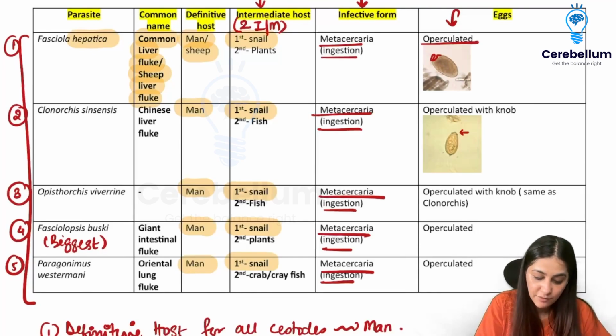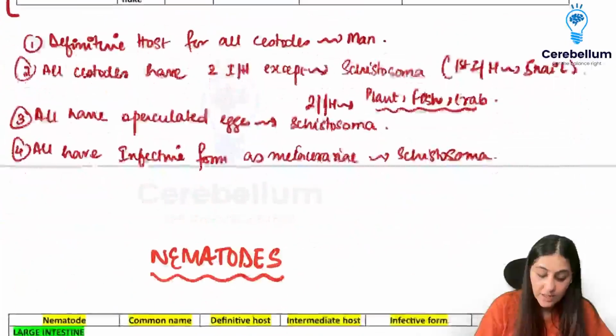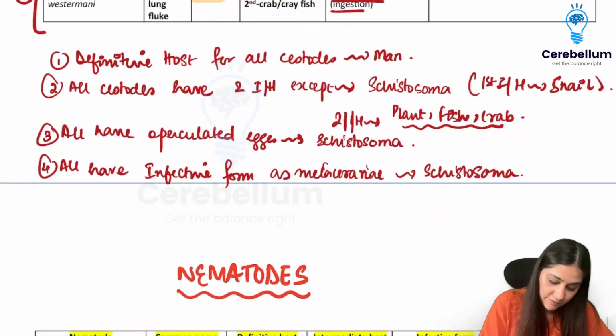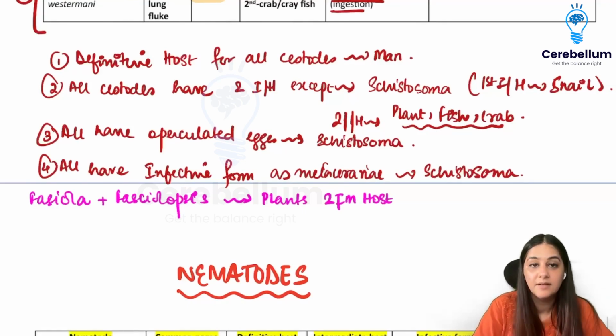So the second one for Fasciola hepatica is plants, and for one more, it's plants, which is your Fasciolopsis. You can just remember it like this, write it down with me: both the ones starting with Fascio, Fasciola and Fasciolopsis, have plants as the second intermediate host, right?